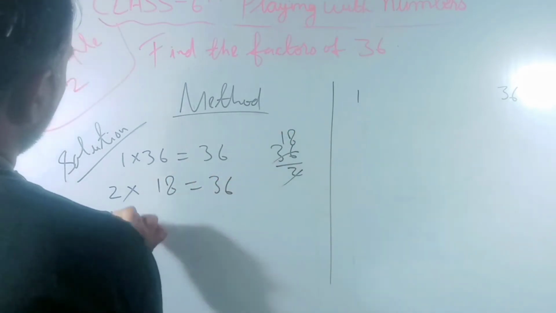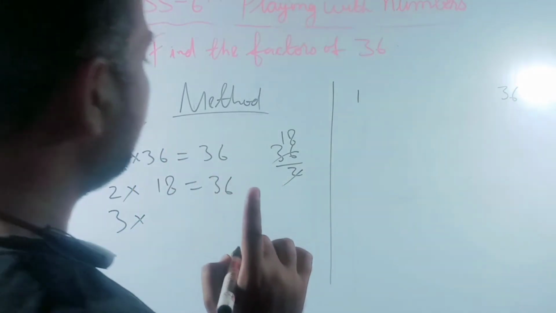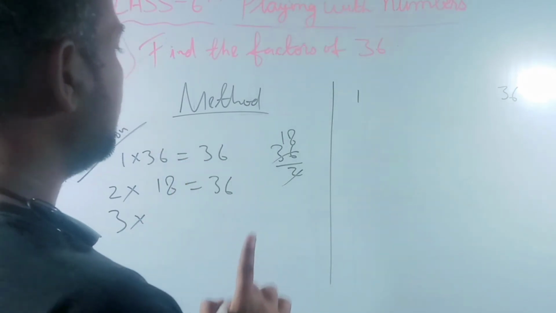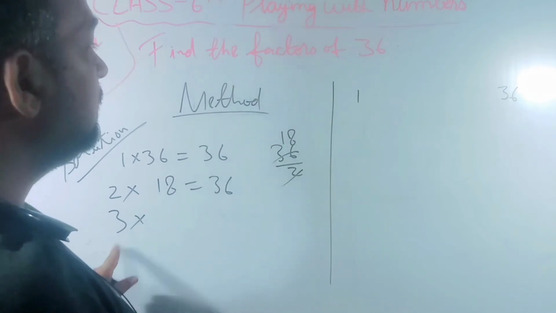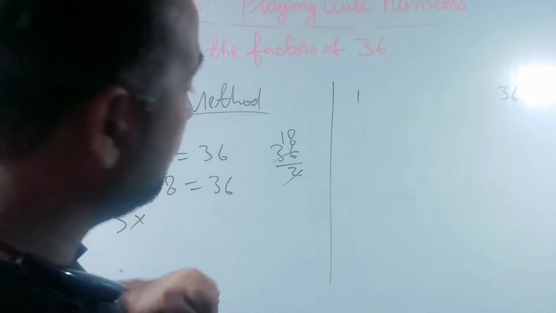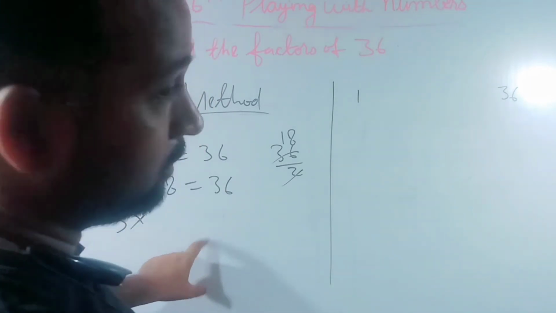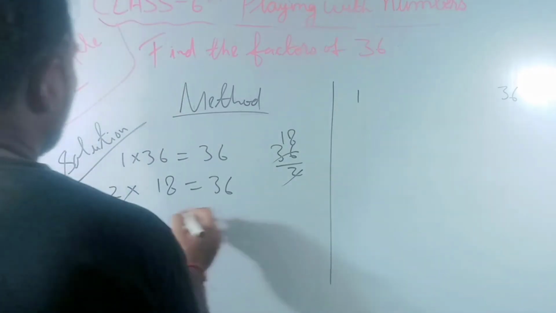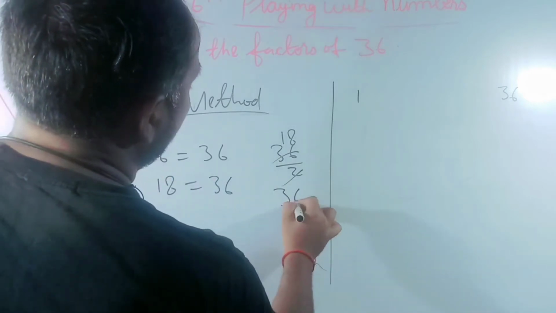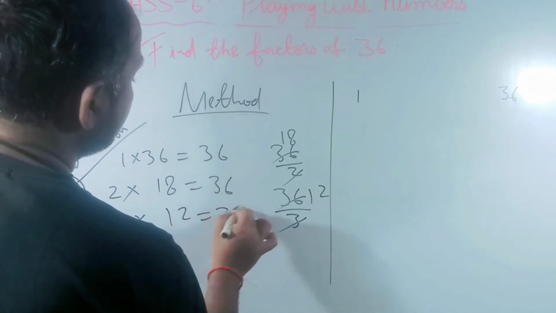Now 36. Here we take 3. See, listen, we will never take that kind of divisor by which if we divide 36 we will have the output in decimal. So we will never accept a decimal number over here. Understood? Now look at here. If we are taking 3, we will divide this. 3 1 1 3 2. So 12 will come. 36.